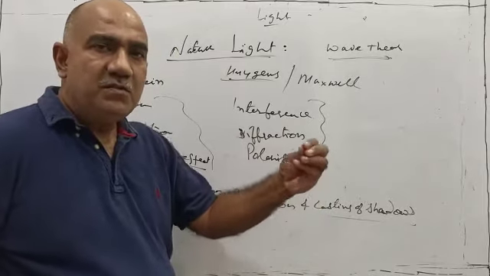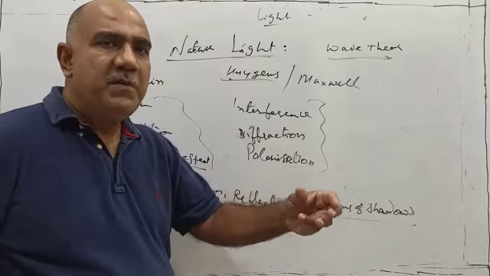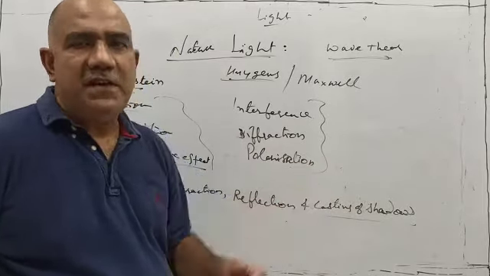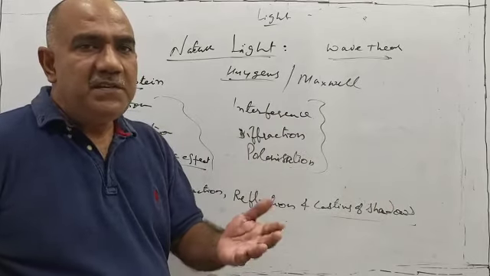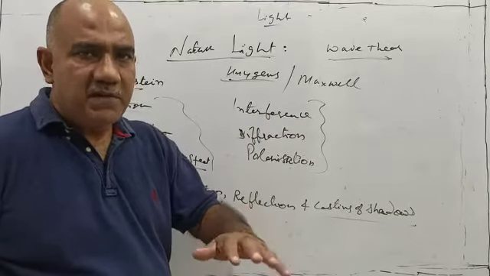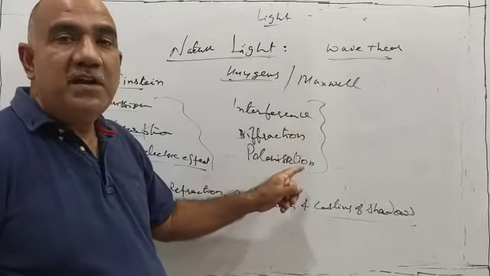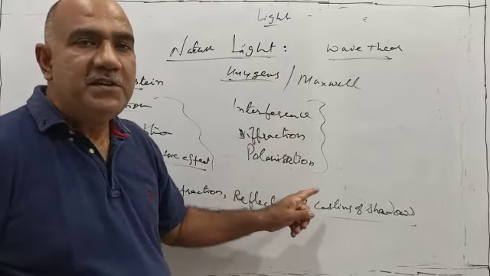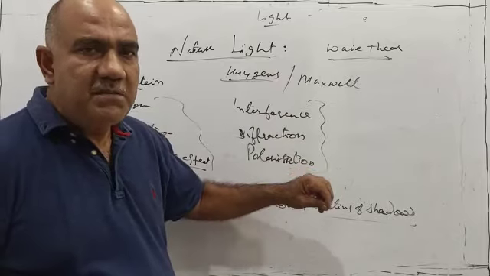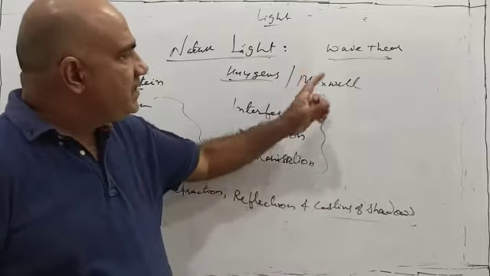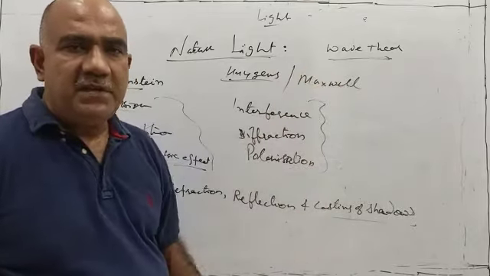These three phenomena can be explained only by the wave nature of light. If light is not made up of waves, then these phenomena cannot be exhibited, but they are very much exhibited by light. So these people said light is made up of waves.